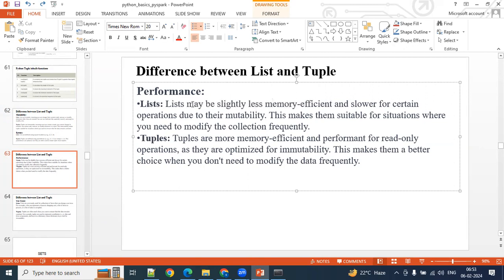Yes. Indexes are not fixed. But in the tuple, since we cannot modify the tuple, the indexes are fixed. Because of that mutability and immutability behavior, lists are less memory efficient and tuples are more memory efficient.